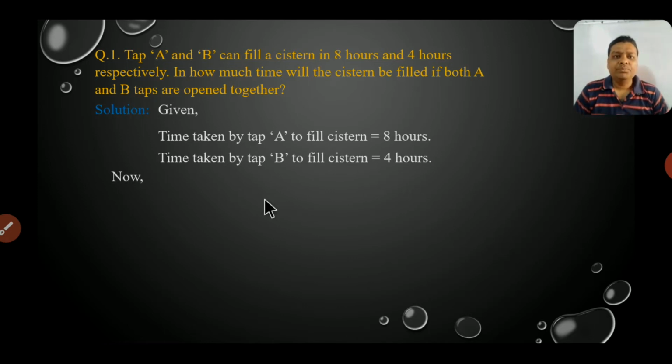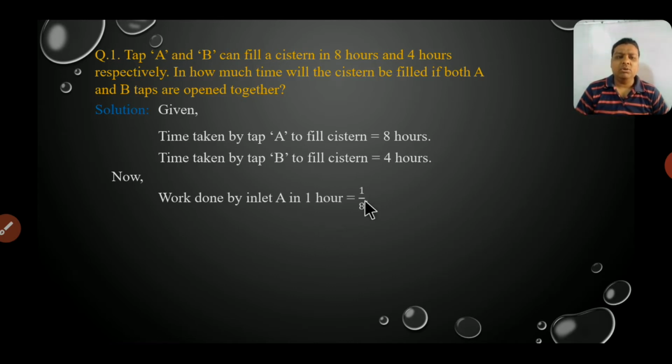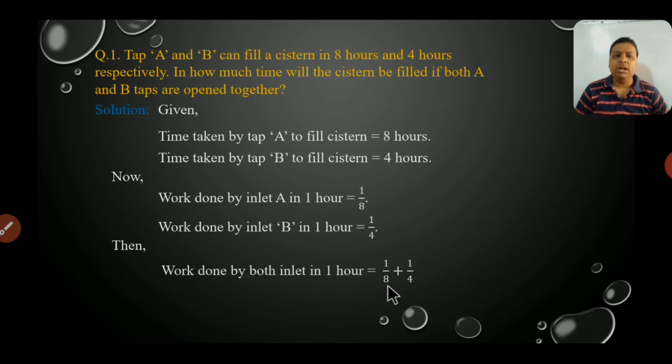Okay. Now we can say that work done by inlet A in 1 hour is equal to 1 by 8. Work done by inlet B in 1 hour is equal to 1 by 4. So the work done by both inlets in 1 hour is 1 by 8 plus 1 by 4. LCM of 8 and 4 will be 8. So 8 ones are 8, 1 by 8; 4 twos are 8, 2 by 8. It means 3 by 8 is the work done by both inlets in 1 hour.